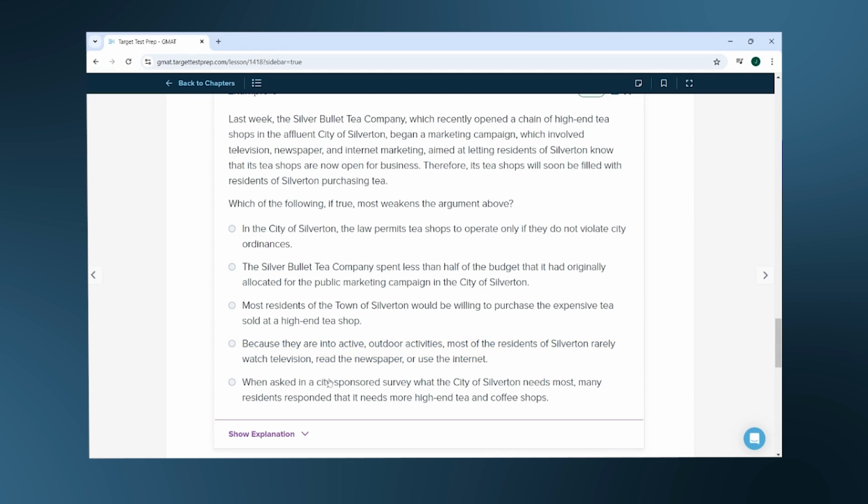And E. When asked in a city-sponsored survey what the city of Silverton needs most, many residents responded that it needs more high-end tea and coffee shops. This one also strengthens the argument because it shows there is a demand to meet the increased supply. So the best answer is going to be D. Let's look at a more challenging question.